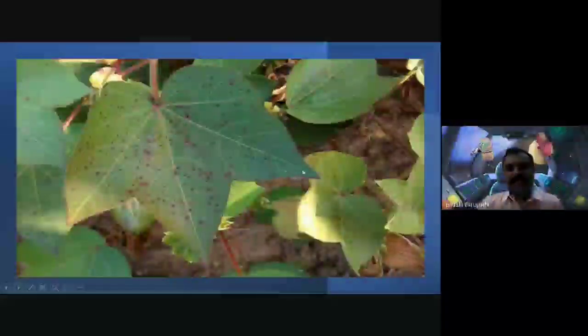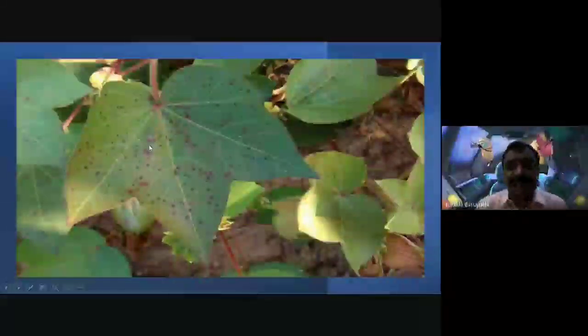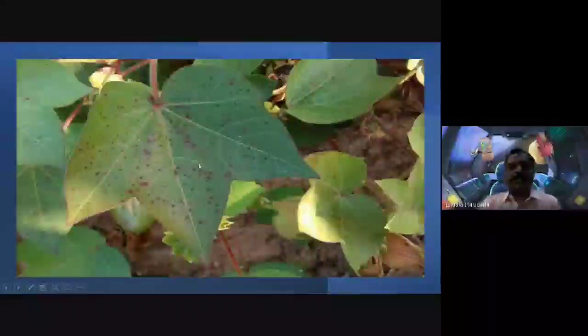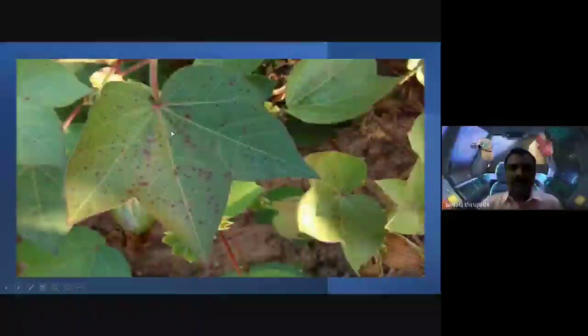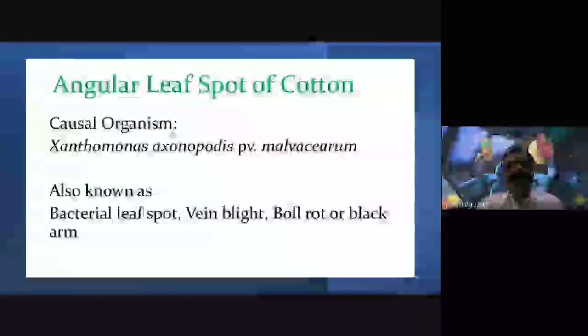See here, these are the three lobes we observe: 1, 2, 3. This is the green leaf lamina, but it has different spots, blackish, brownish spots on the surface of the leaf. So this is nothing but angular leaf spot of cotton disease.